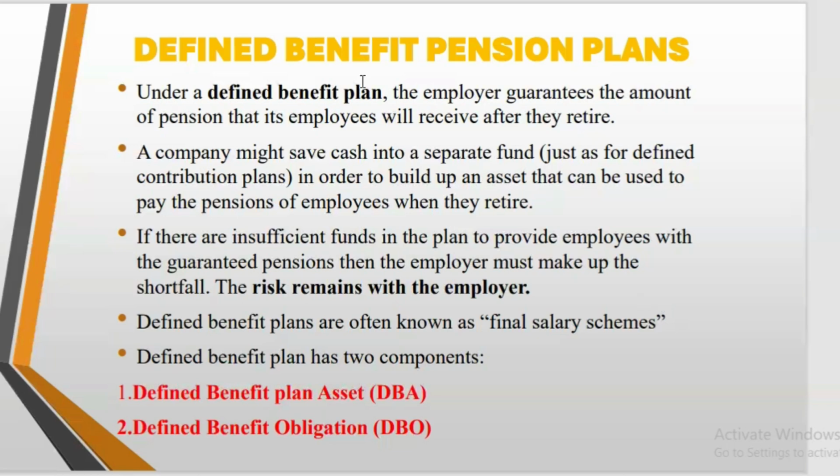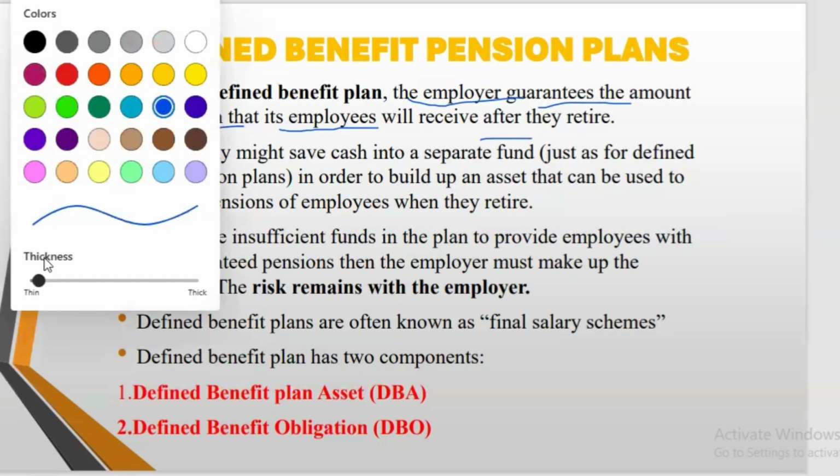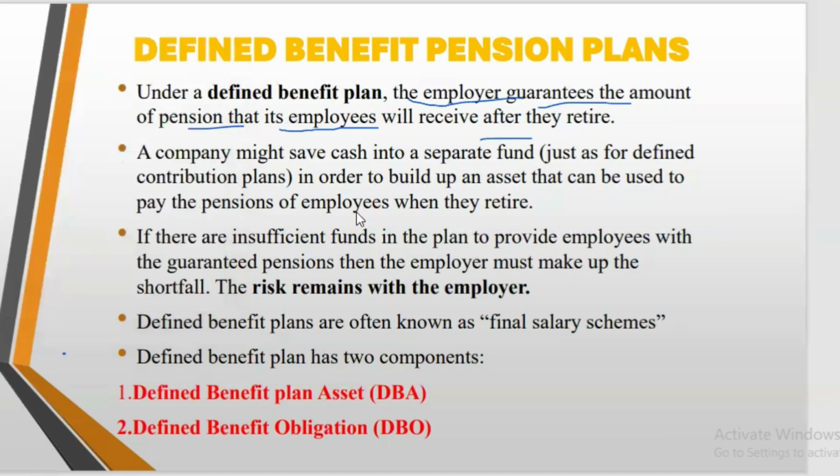So we said with the defined benefit, it says the employer guarantees the amount of pension that its employees will receive after they retire. So after they retire, it is the company's obligation, it's their responsibility, to guarantee the pension that the employees will receive, right? And this company might save into a separate fund.